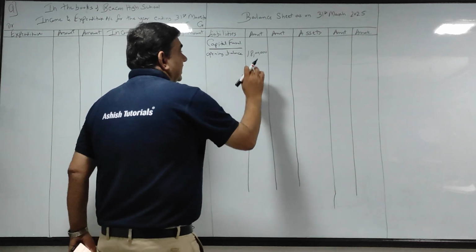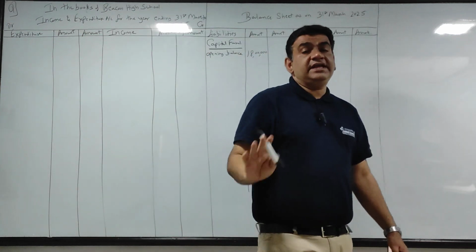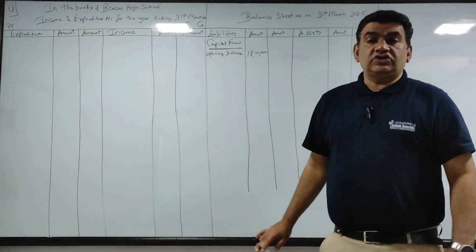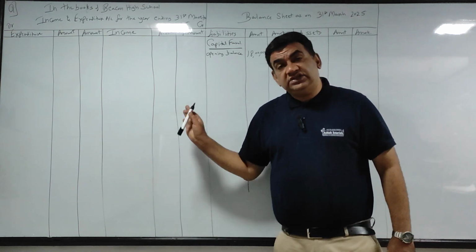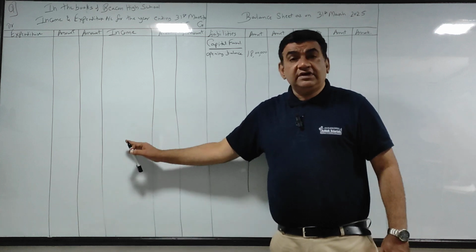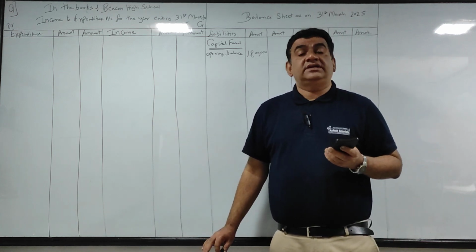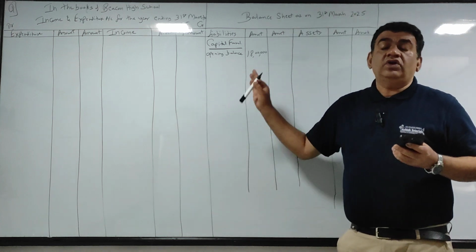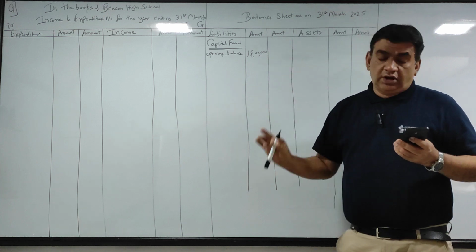Whether adjustment is there or not, capital fund will always come in the inner column. Why? You all know in final accounts, whatever profit or loss there is at the end will be adjusted against capital. Here also it will be the same. Whatever profit or loss you get, it will be adjusted against capital fund. So capital fund will always come on the liability side, opening balance in the inner column.